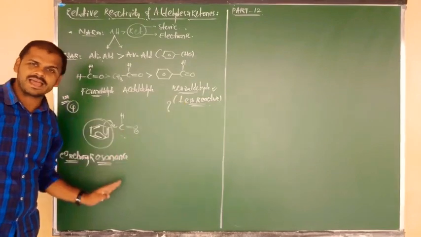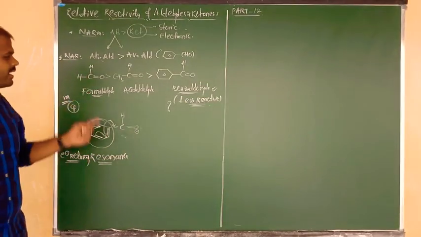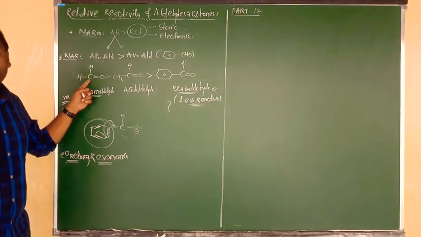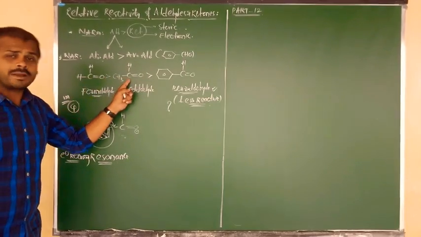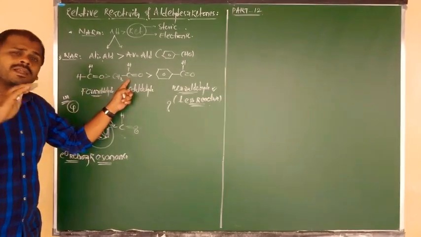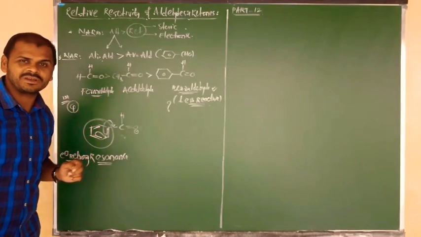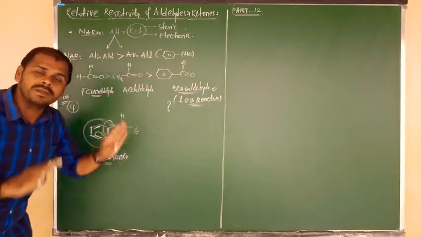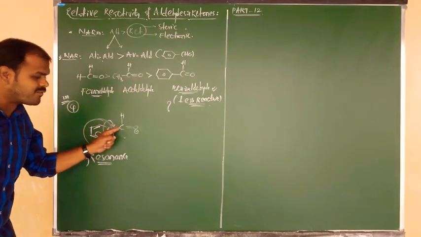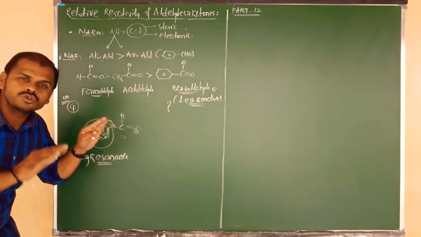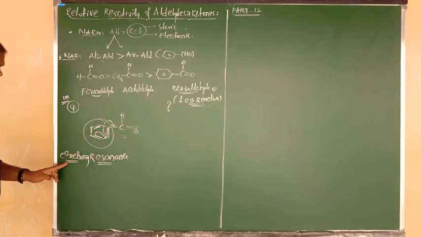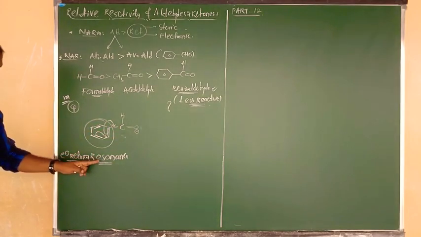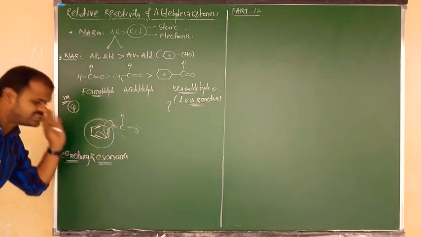I hope you understand. Here, no more benzaldehyde; the carbonyl carbon contains more positive charge and is easily attacked by the nucleophile. Here the carbonyl carbon contains positive charge, but it is a little bit decreased due to the donating nature. Here the carbonyl carbon contains positive charge, but it was completely reduced. So the positive charge of the carbonyl carbon is reduced, and the reason is nothing but the electron releasing resonance effect of the benzene ring.